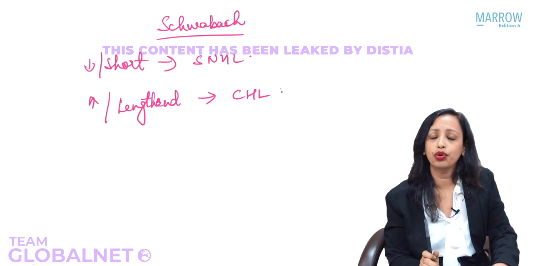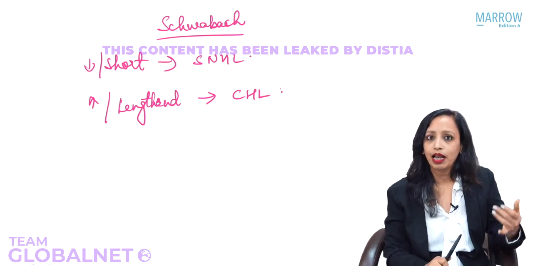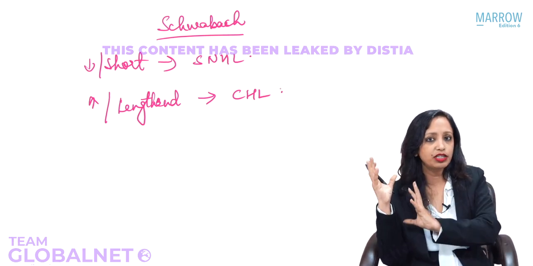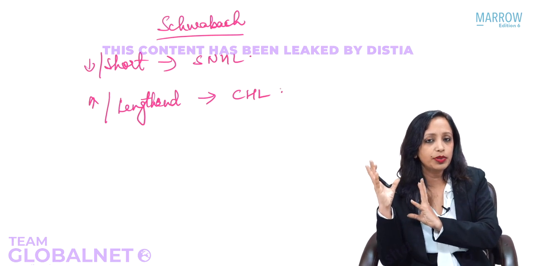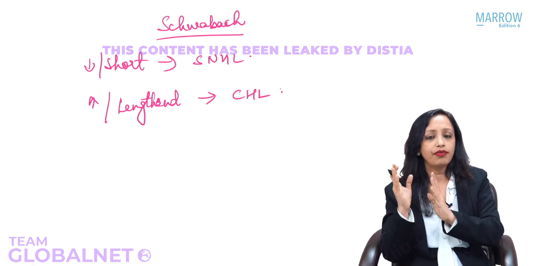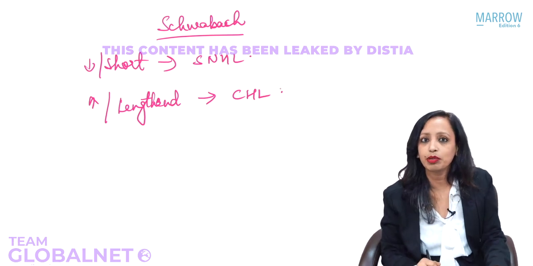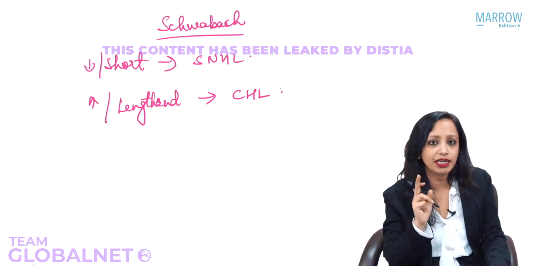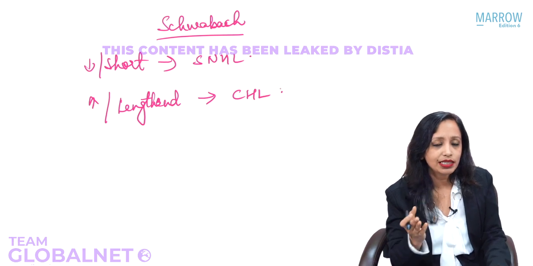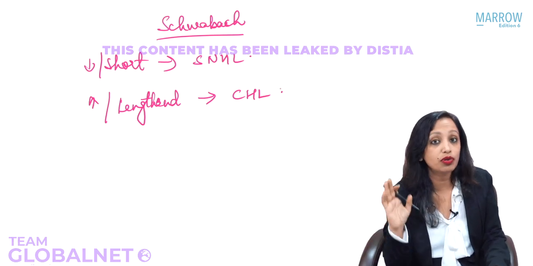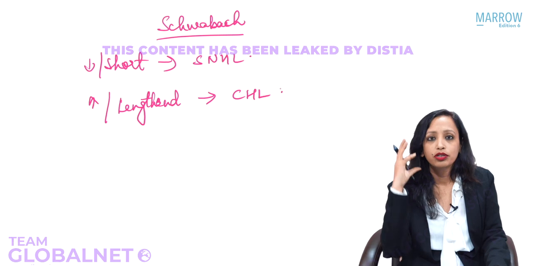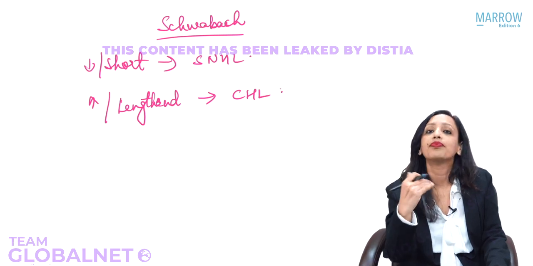So now quickly, keep down your pen. Tell me, right ear serous otitis media, Rinne's. Right ear serous otitis media, Rinne's negative. Weber's, right serous otitis media, Weber's, right side. ABC, right serous otitis media, ABC. Is ABC a test for conductive hearing loss? No. So it will be normal. Schwabach, right serous otitis media, lengthened.